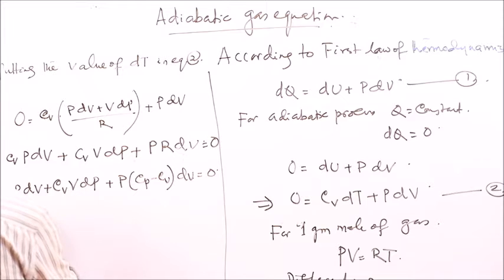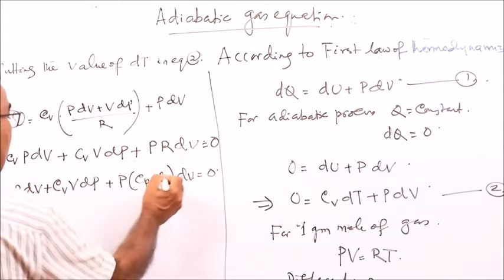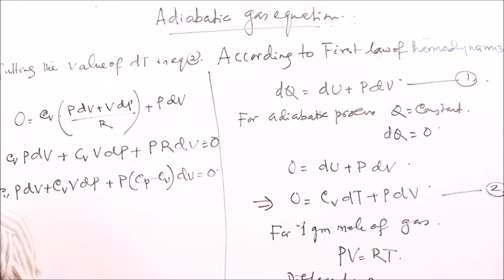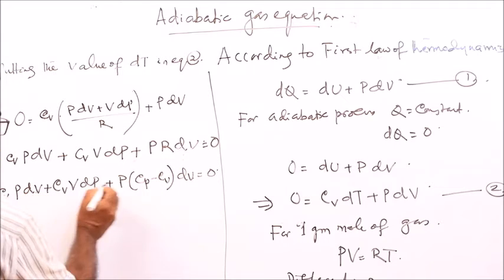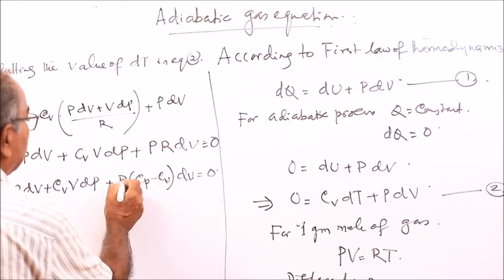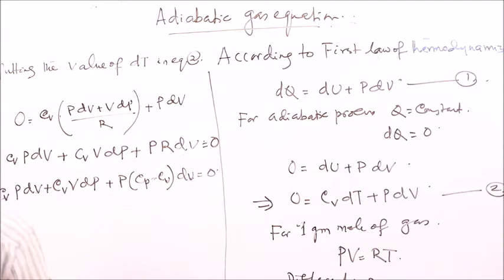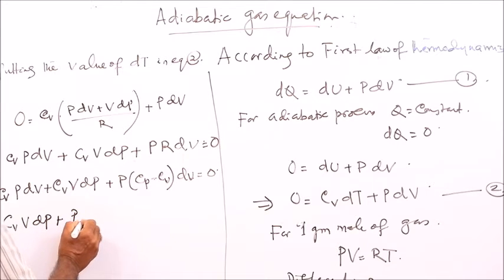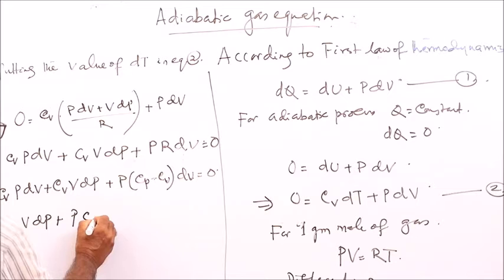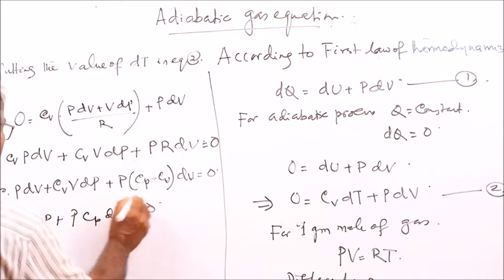This is plus Cv P dV and this is minus Cv P dV, so that cancels. So you have Cv V dP plus P Cp dV is equal to 0.